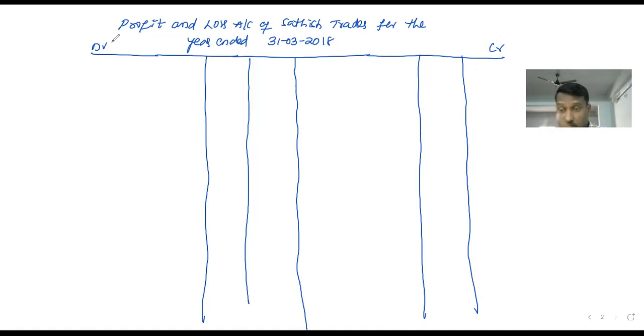There is not sufficient place to explain these two statements in one table. That's why I am explaining the trading account and profit and loss account in separate tables. Students, you can do these two accounts in one pro forma also. I will explain that way in a few problems in the next classes.